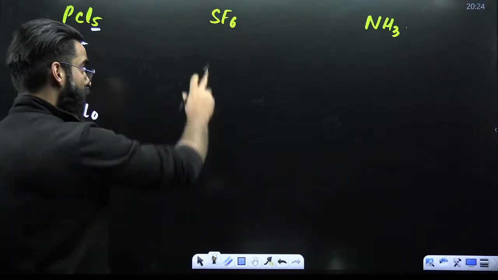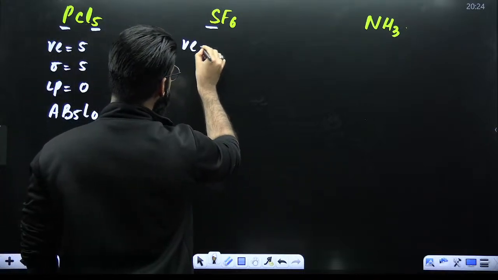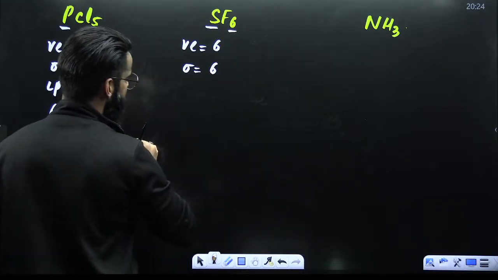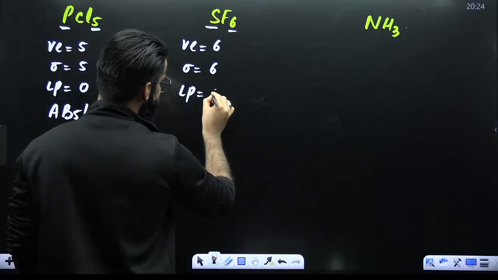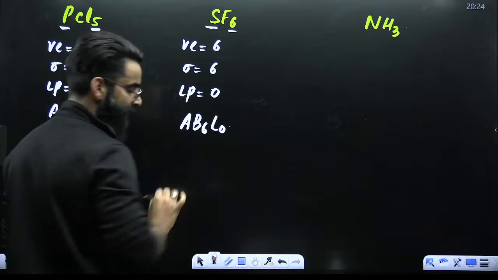Simple. Now talk about this one, SF6. Sulfur here again is a central atom. So how many valence electrons? 6. How many sigma bonds is it forming? 6 sigma bonds, right? How many lone pairs will be there on sulfur? 0. Type of the molecule is going to be AB6L0.